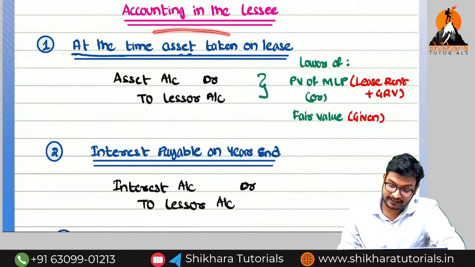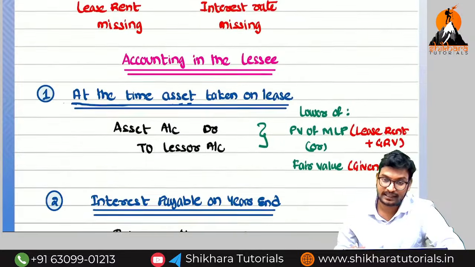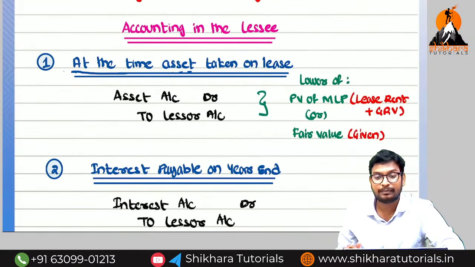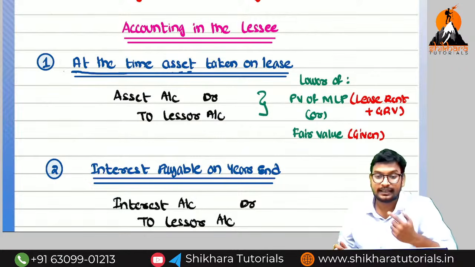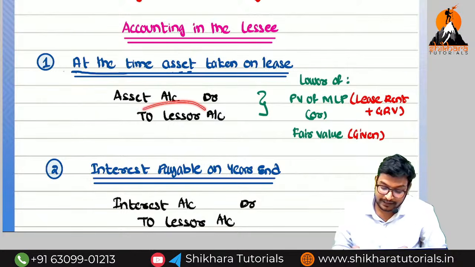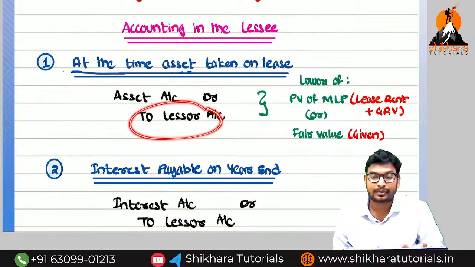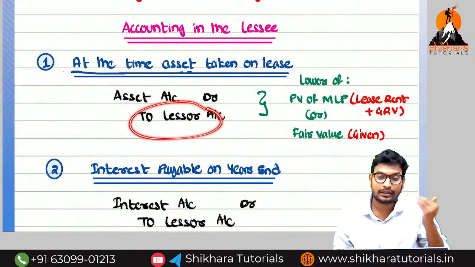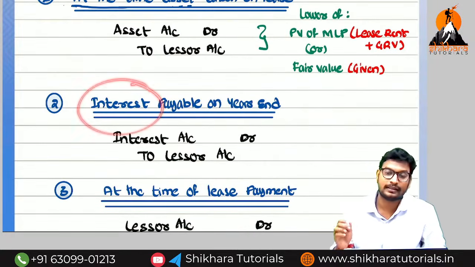At the time of asset taken on the lease, asset taking means we are going to purchase the asset because it is called which type of lease? Financial lease. But how are we going to pay the payments? We are going to pay the payments in the form of a series of rents. We are not going to pay the amount at a single time. We are going to pay the amount on an installment basis. So will the lessor wait or not? Lessor will wait up to the completion of the 5 years. For that waiting, what do we need to pay? We need to pay not only the normal consideration, we need to pay the interest also. How to calculate the interest and all the things we can discuss.